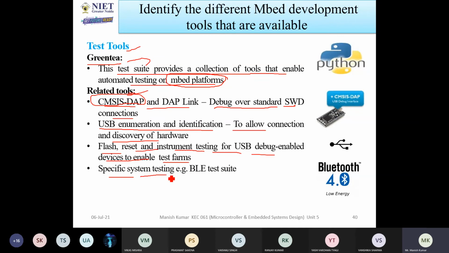A specific systems testing, that is BLE testing. BLE is called Bluetooth Low Energy. See here on the right side: Python, CMSIS-DAP, USB, Bluetooth. These all are helping to test the different types of codes.